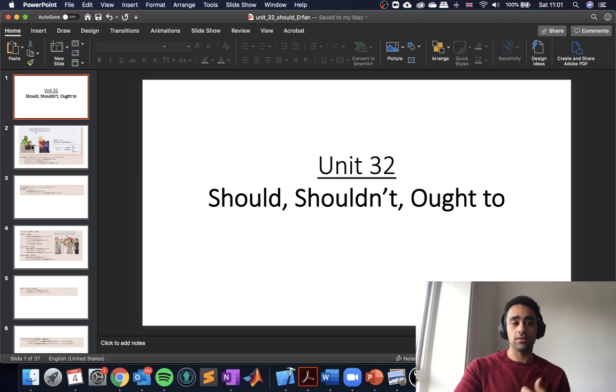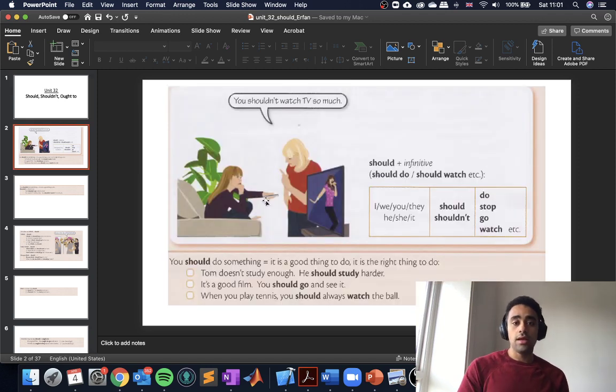Let's go quickly through when we use it. So should means it's a good idea to do something, or it's the right thing to do. So for example, Tom doesn't study enough, he should study harder. So it's a good thing if Tom studies harder.